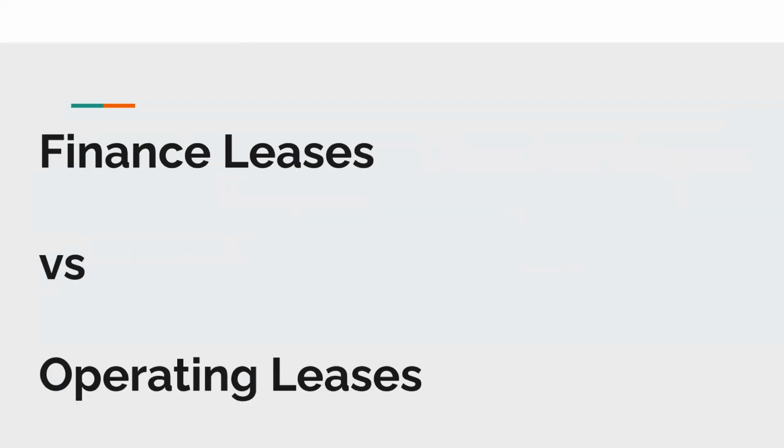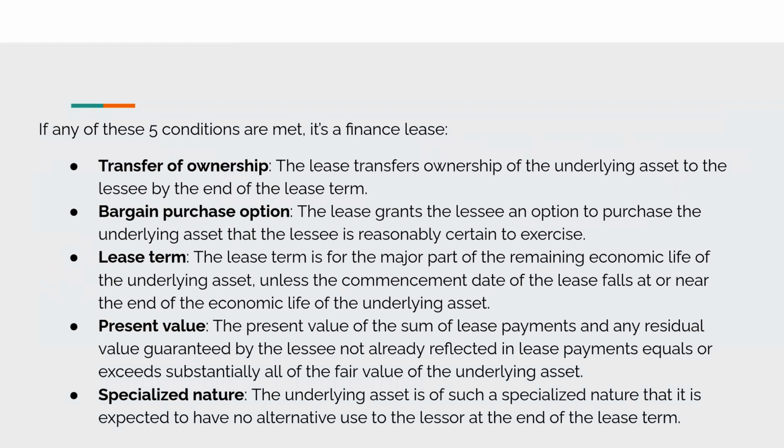So in accounting, there are finance leases and operating leases. First up is finance leases. Here are 5 conditions. Pause to read. And meeting any of these will classify a lease as a finance lease.